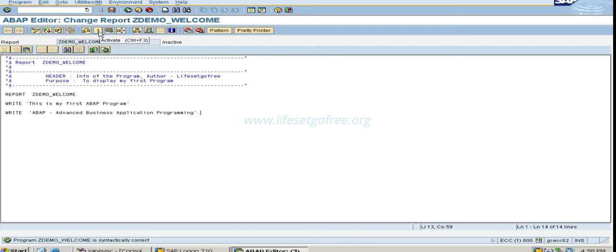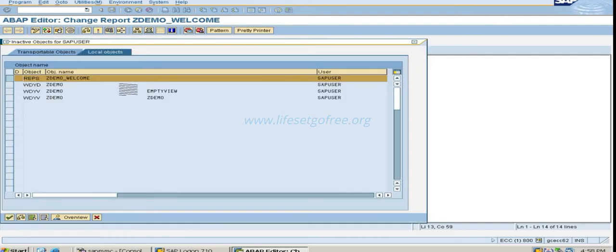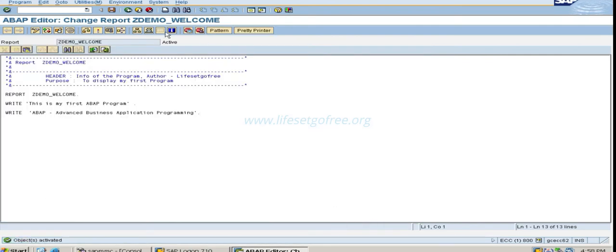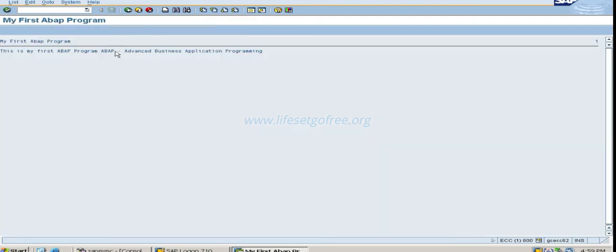Then the important thing is activate. Final thing. So here you just need to select this one. Okay, for the time being, just do like this. Now you can see this is active. We have completed our first program. Let's execute and see the output. So what is the execution? This is the execution button, this symbol you have to remember, or you can directly press F8. So let's see what is going on.